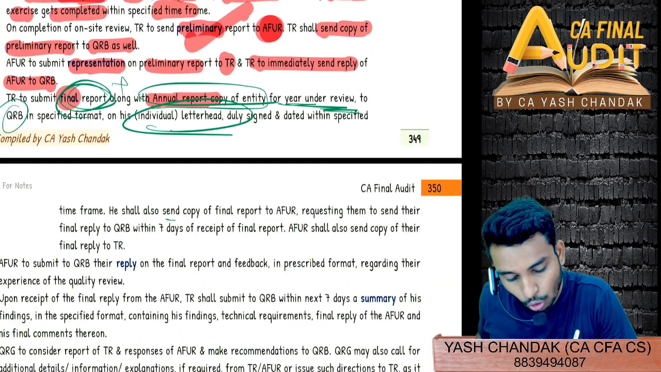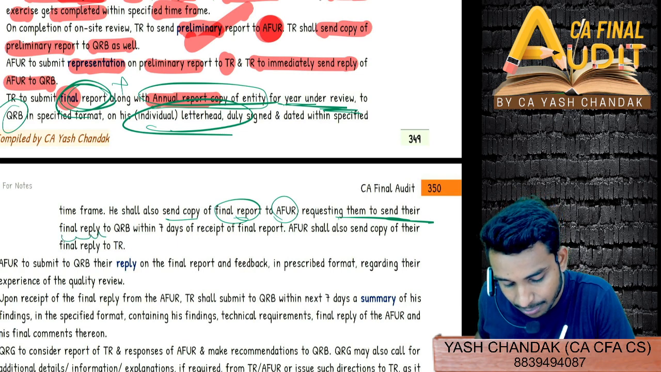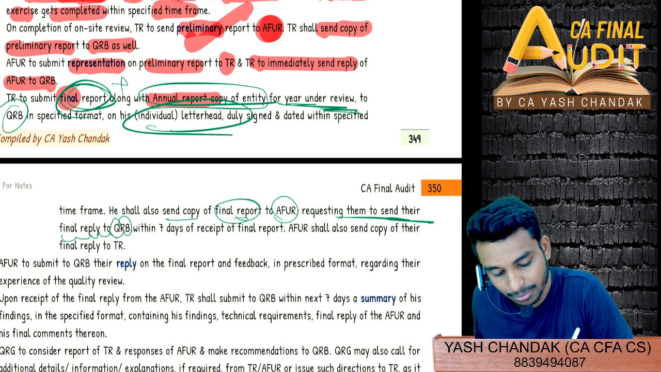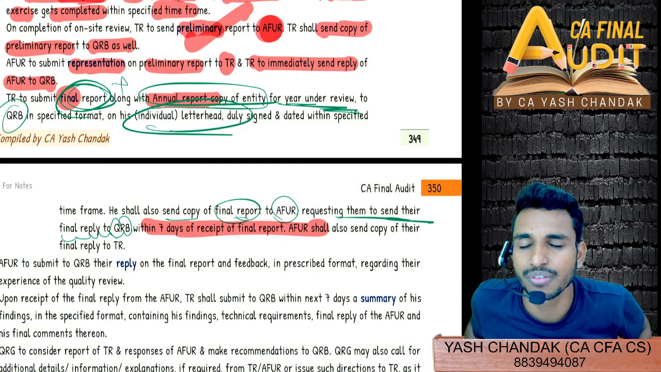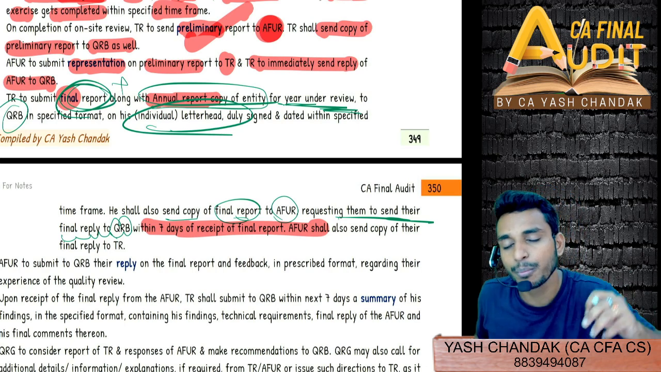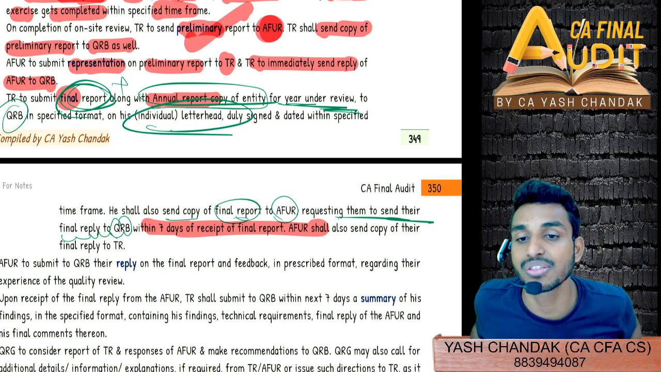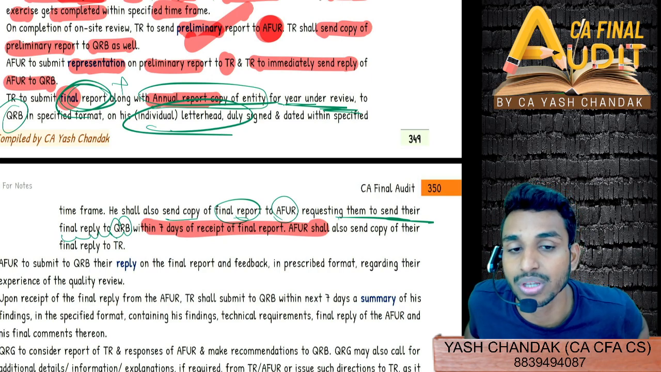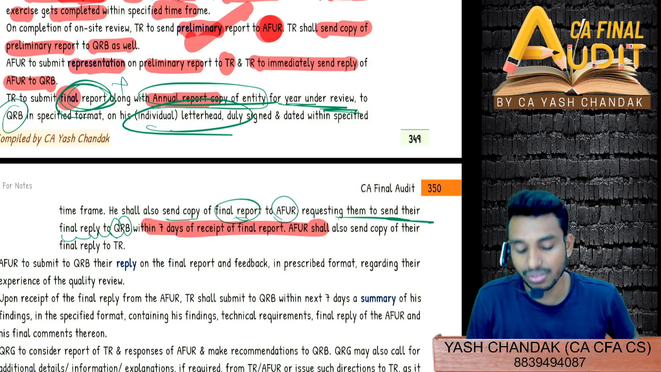He shall also send a copy of the final report to the AFUR, requesting the AFUR to send their final reply to the quality review board within 7 days. Remember, important: 7 days. This can be asked in MCQ. So the technical reviewer will submit the copy of the final report that he has submitted to the QRB. The same copy will be submitted to the AFUR, and then the AFUR has 7 days to give his final comments, his final points, to the quality review board. Are we clear? Very easy.